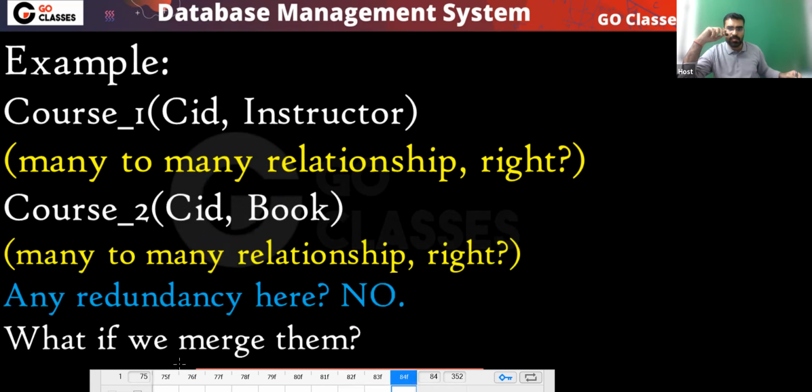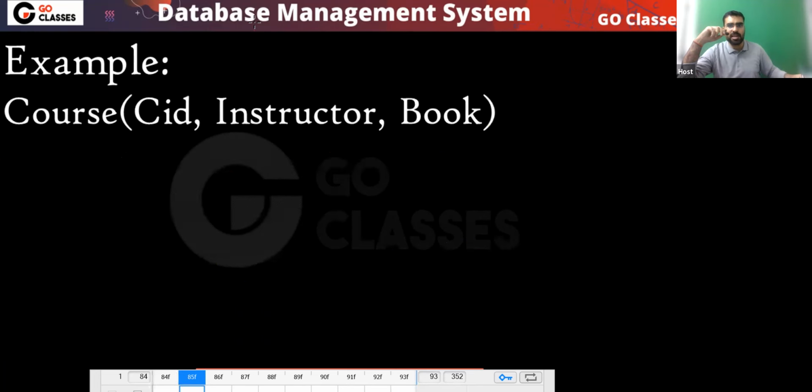But what if you merge them? Then redundancy will be created. You can check it out. If you merge them, what will happen? Because of every instructor, the books will repeat. Yes or no? For example, because of every instructor, all the books will repeat.